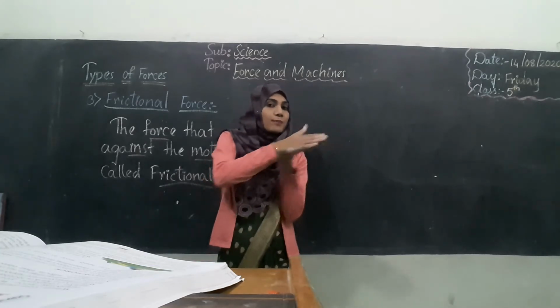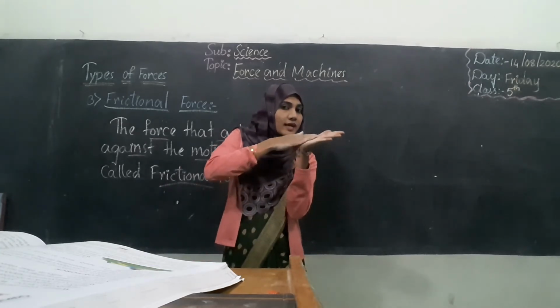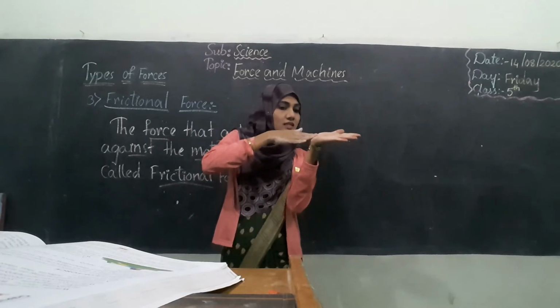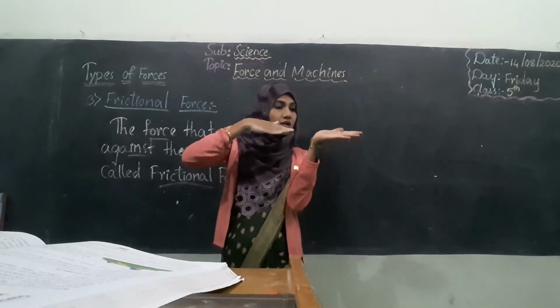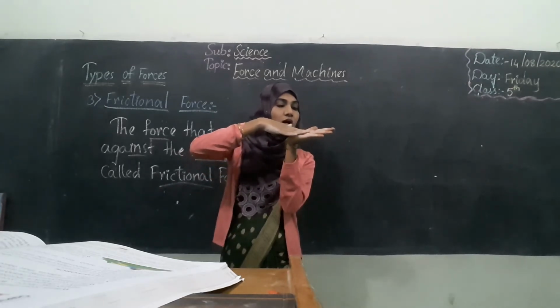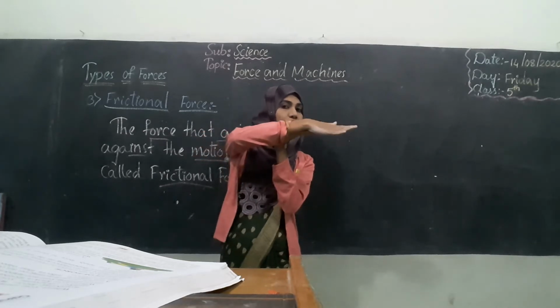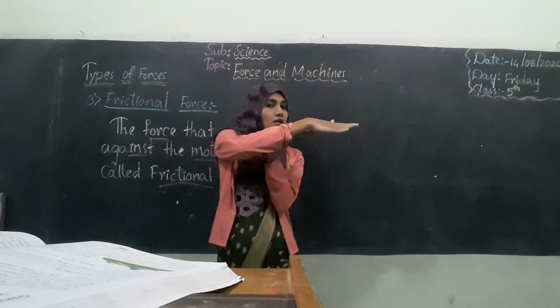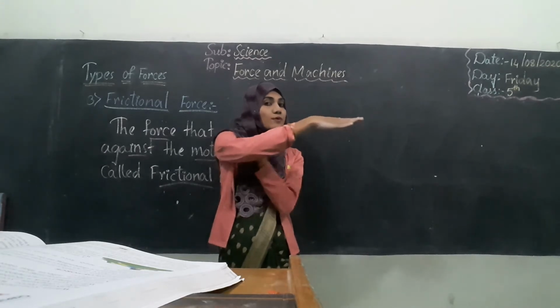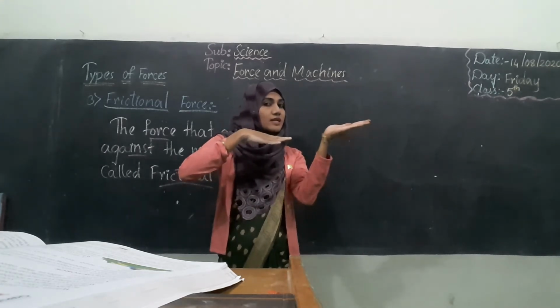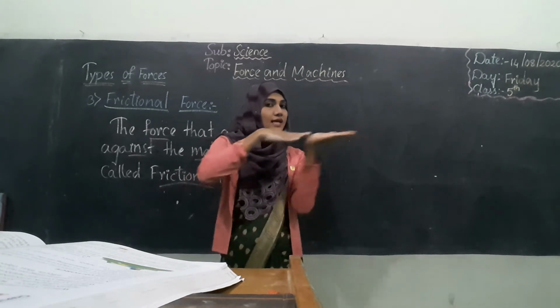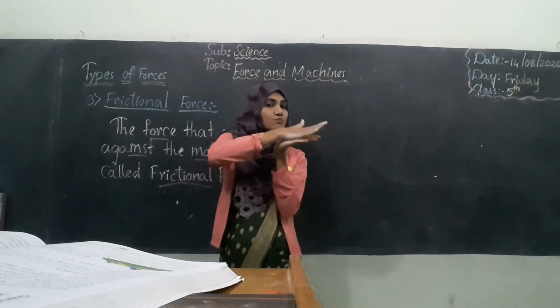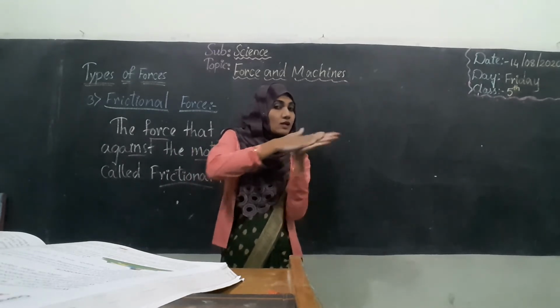If I rub both the hands like this, one hand moves in the forward direction, the other in the backward direction. Again, if I rub, the upper hand goes towards the front and the lower hand comes backward. So both are moving in opposite directions.